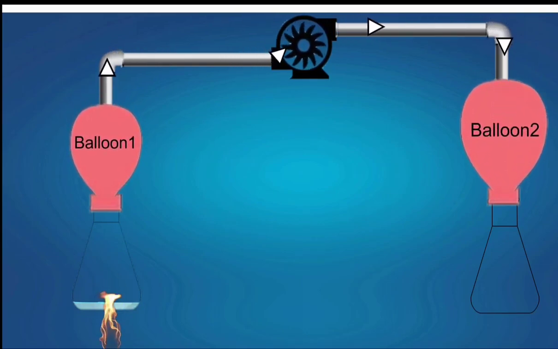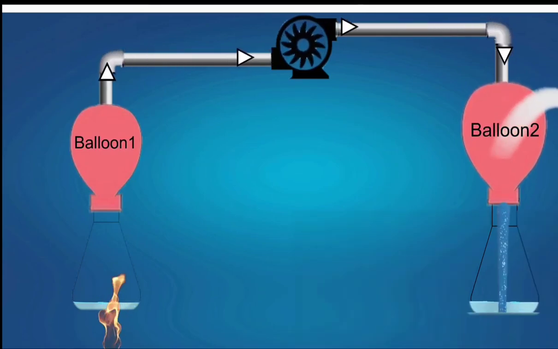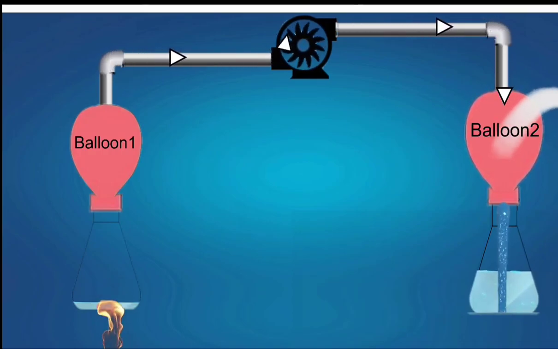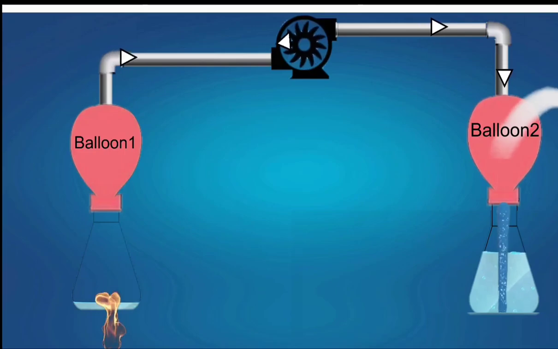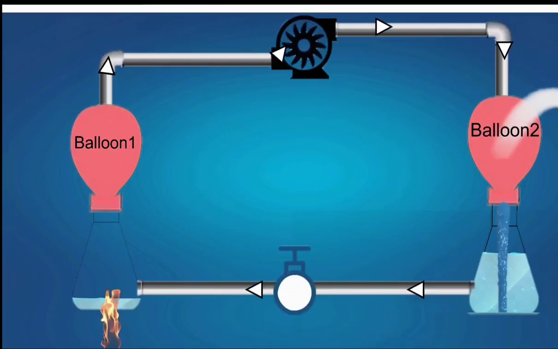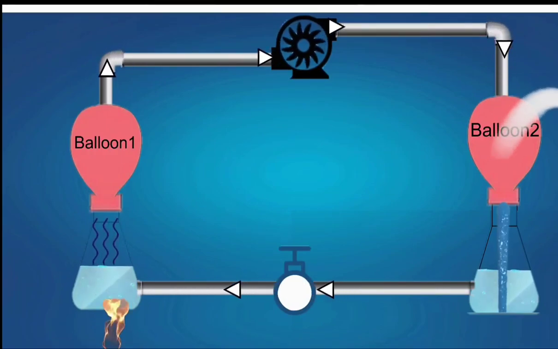Now, pour cold water over the second balloon. When pouring like that, all the vapor gets cooled and turns into water and falls inside the flask. Now, this water can be sent through a small tube connected to the first flask. This will continue. This concept is the working principle of the chiller.